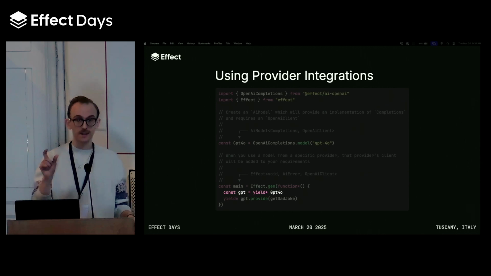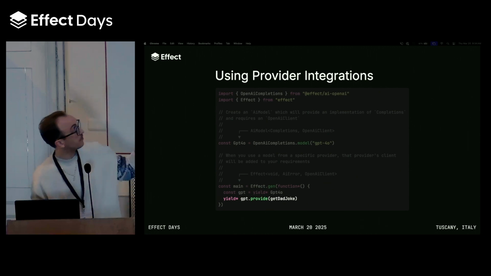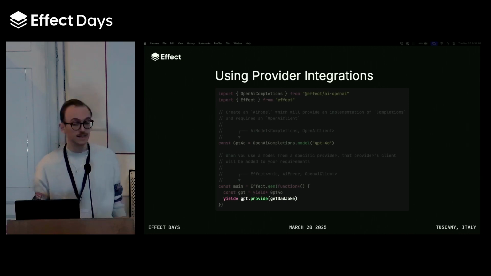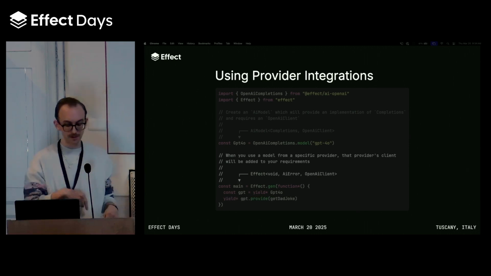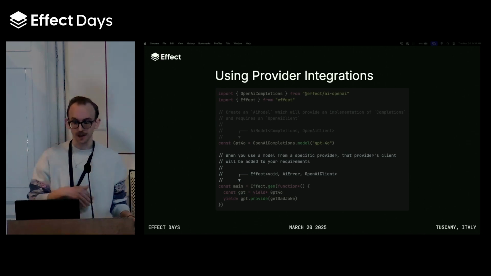And then we actually get the concrete built model itself, which we can then provide to programs that we want to use it. So once we provide the GPT-4o model to our get-dad-joke program, the completions requirement is satisfied for that program. And now if we take a look at the type of our main program, the OpenAI client is the only thing left that we need to provide.